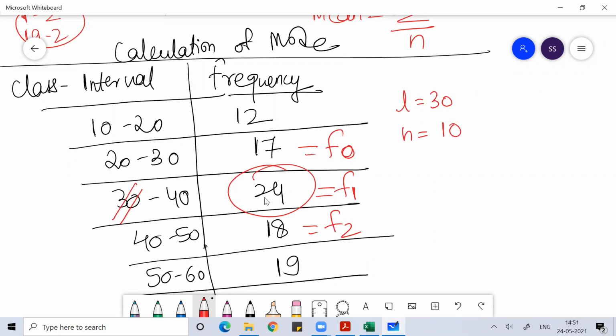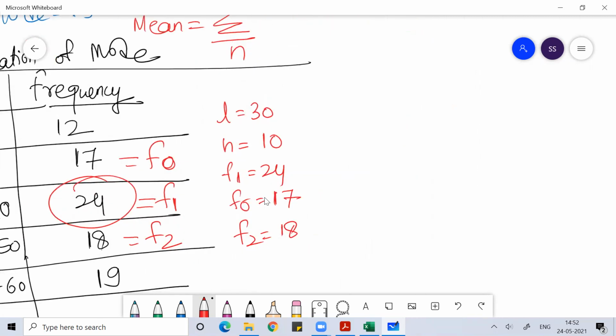So F1, sir, what is F1, sir? F1 is the frequency which repeats the maximum number of times. So whatever frequency repeats the maximum number of times, I'll call that F1. F1 here is 24, and one frequency before it I'll call F0, and one frequency after it I'll call F2.